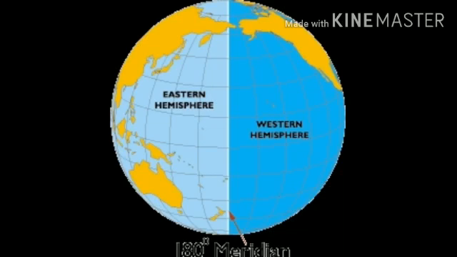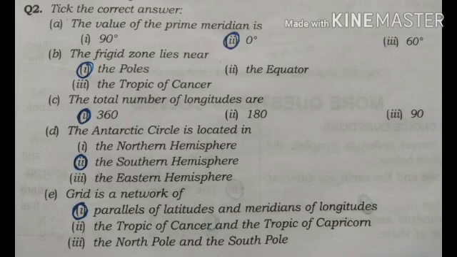Students, now I am going to revise multiple choice questions. Question number 1. The value of the prime meridian is dash. We have three options: 90 degree, 0 degree, 60 degree. Correct option is 0 degree. The value of the prime meridian is 0 degree.